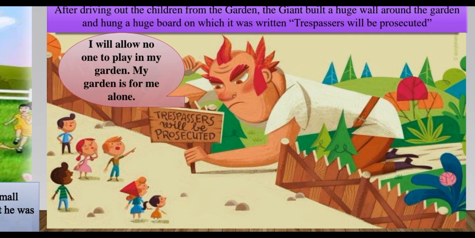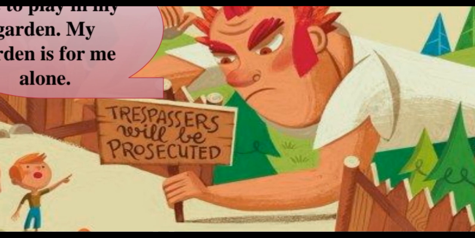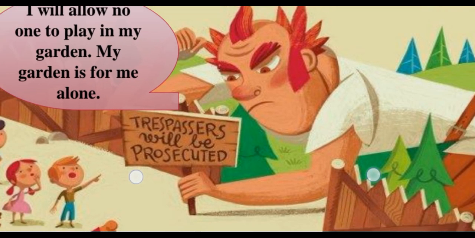And this board read, "Trespassers will be prosecuted." That is, trespassers means those who come in the garden without the giant's permission, they will be killed. They will be cut into pieces. And children, when they read it, they were all so afraid that they promised one another they are never ever going to come into the giant's garden. Now let's see what happens next.